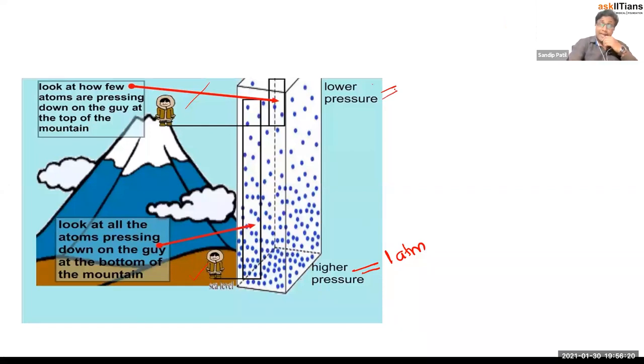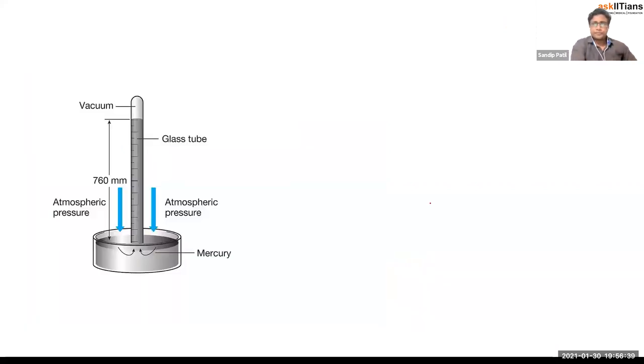Okay. And as we talked about this, cooking will be easier where? Sea level or the top? Sea level, right? Cooking will be easier because pressure will be high, and we can consider our example of the pressure cooker. In a pressure cooker, pressure will be high, so cooking will be easier, right? Similar. Now this is the instrument. This is one instrument which is called a mercury barometer. Now this mercury barometer is actually used for measuring the atmospheric pressure.